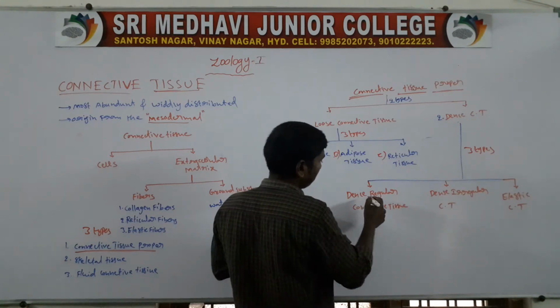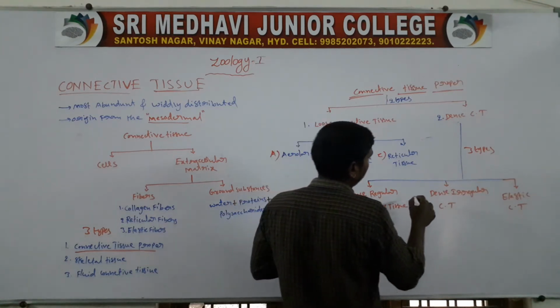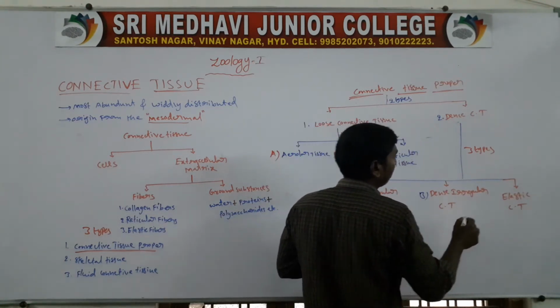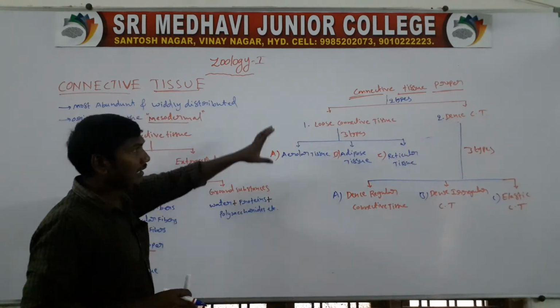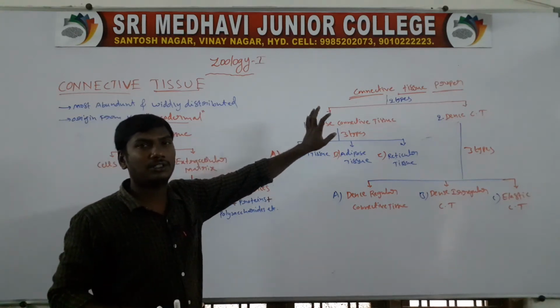First one, dense regular connective tissue. Second one, dense irregular connective tissue. Third one, elastic connective tissues. So these are the division of the connective tissue proper.